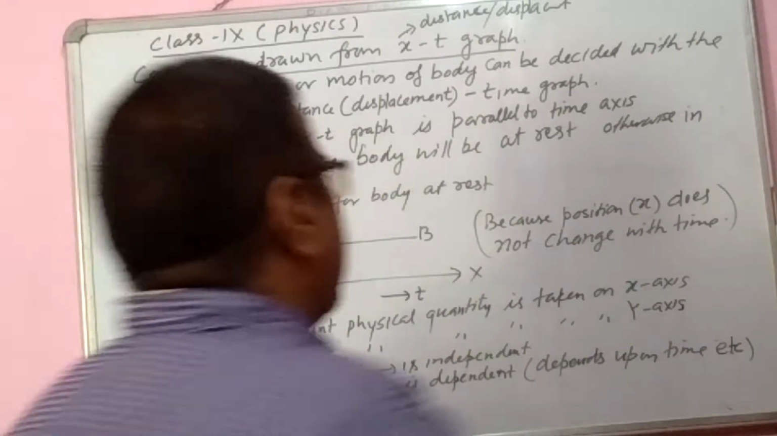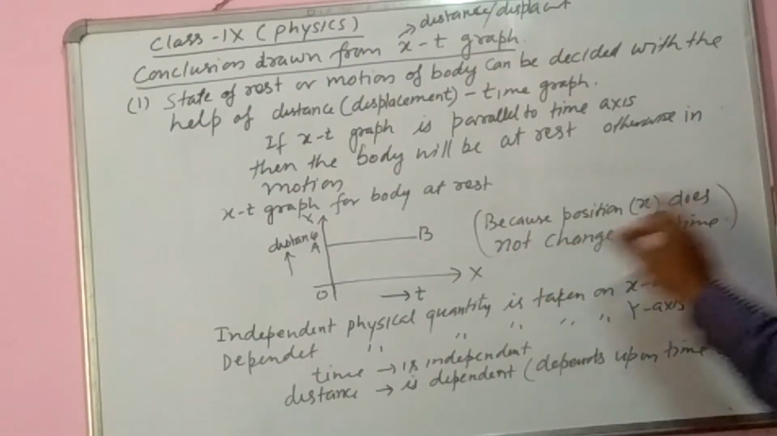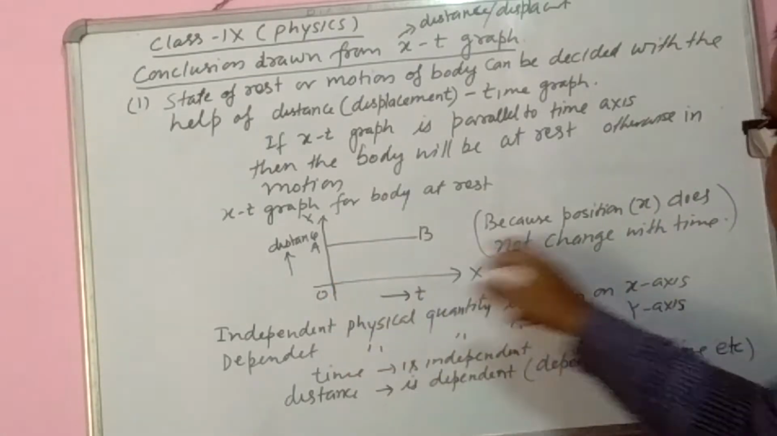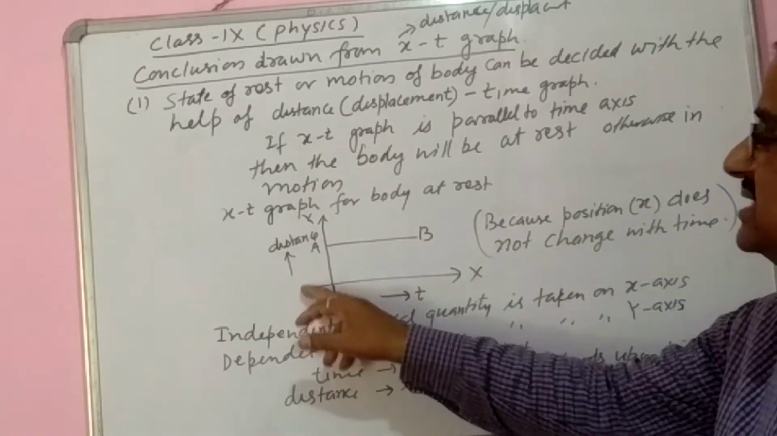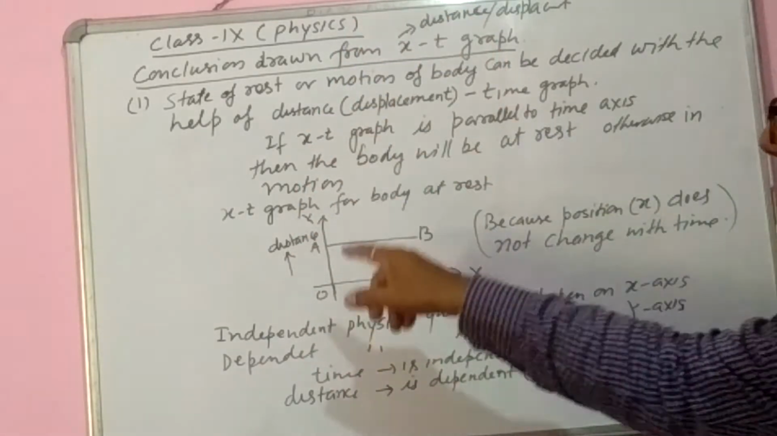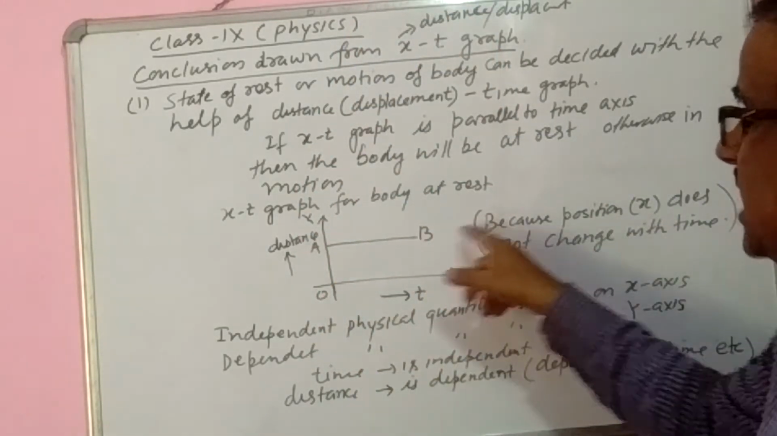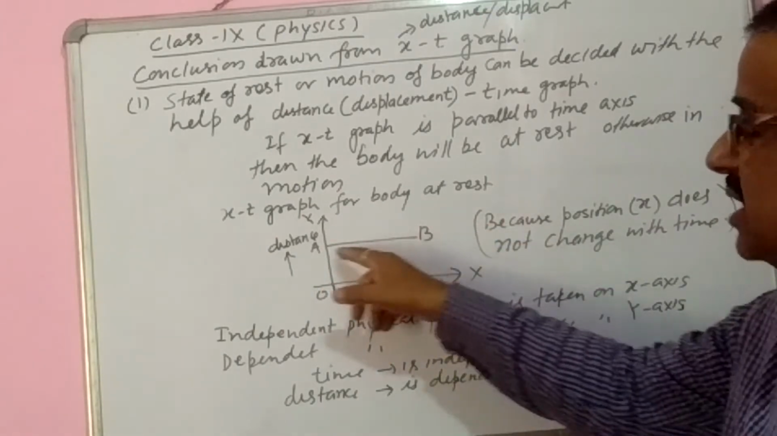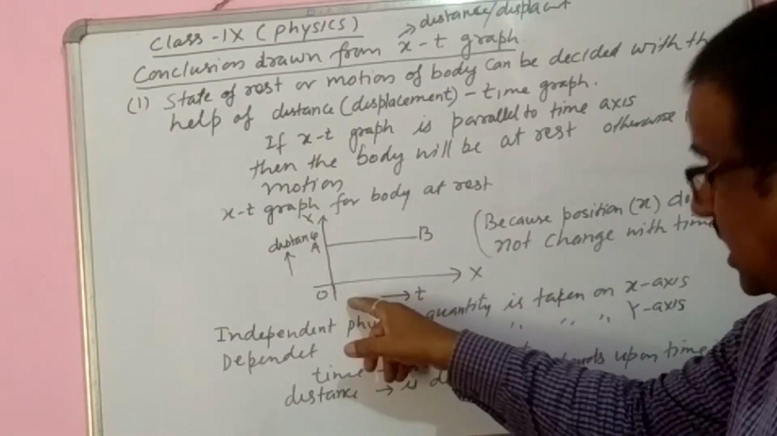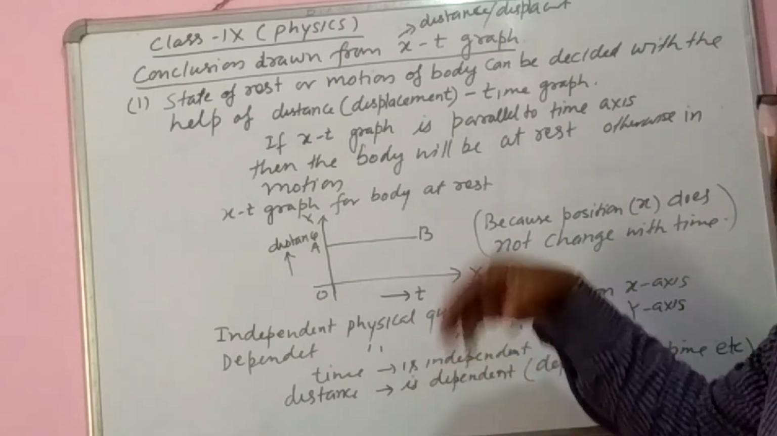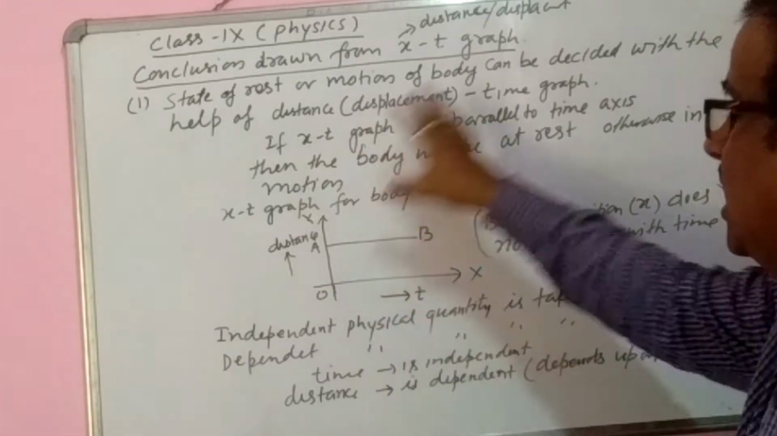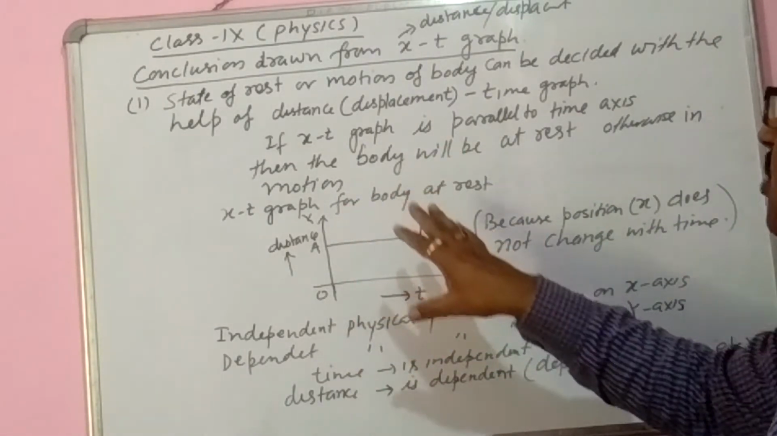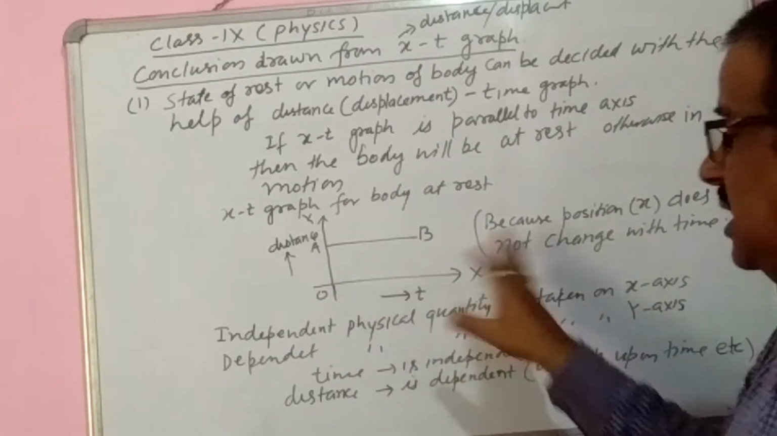क्यों नहीं मूव कर रहा है? बिकॉज पोजिशन x does not change with time. Time is changing on x axis, distance is changing on y axis, and the body is at rest because its position is not changing, but time is changing. So the body is sitting anywhere or the body is at rest, and the graph of a body which is at rest is like this.